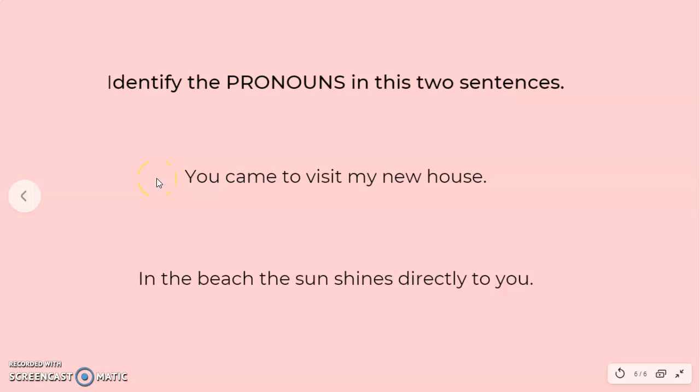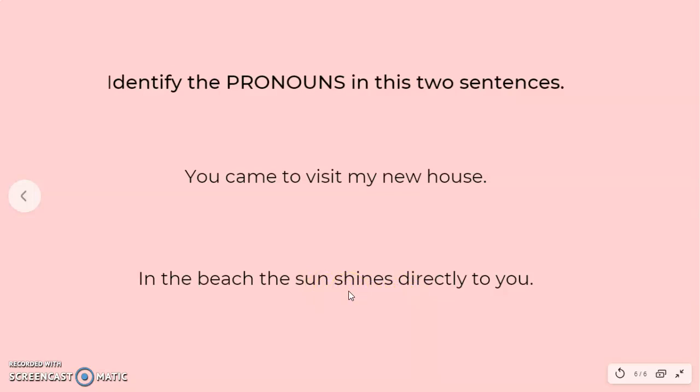The pronoun in sentence number 1 is you. You came to visit my new house. Who came to visit my new house? You did. So that means it's our subject pronoun. And look, it's at the beginning of the sentence. In the beach, the sun shines directly to you. Shines is our action verb.